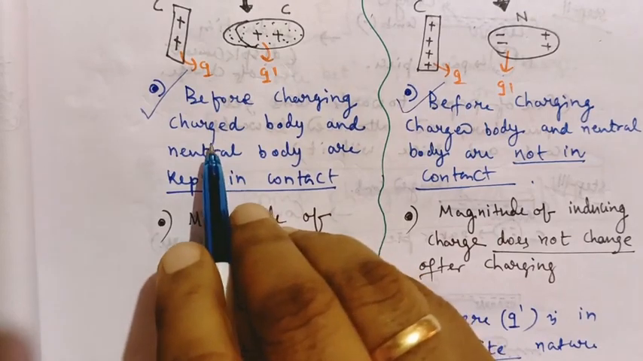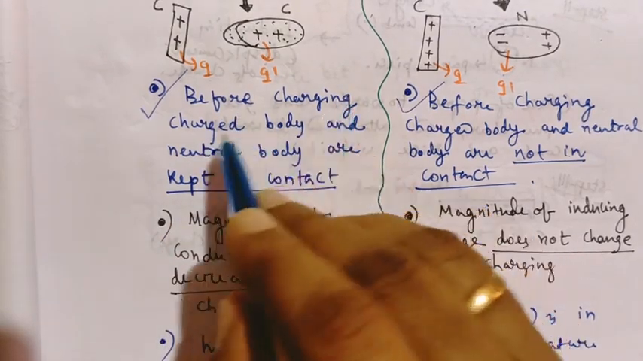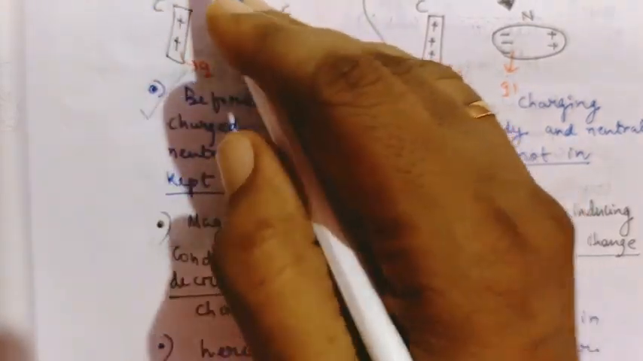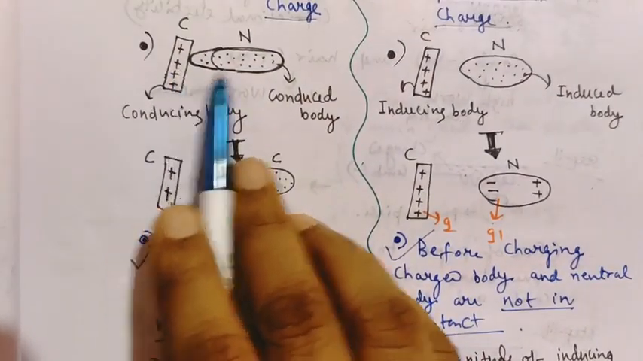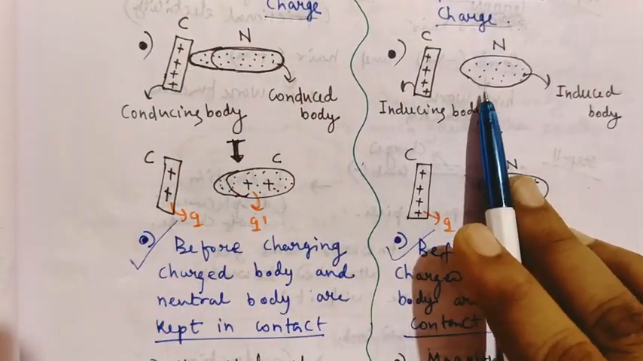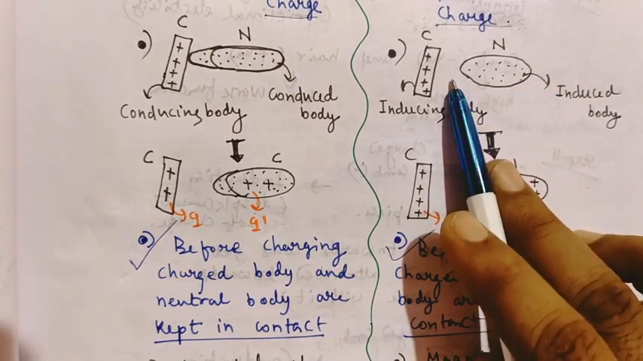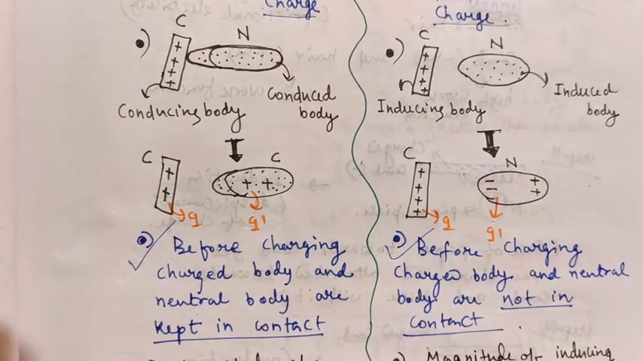Now come to the third point. Here you see the diagram. Before charging, the charged body and the neutral body are kept in contact. But here, before charging, the charged body and the neutral body are not kept in contact. This is the third point.